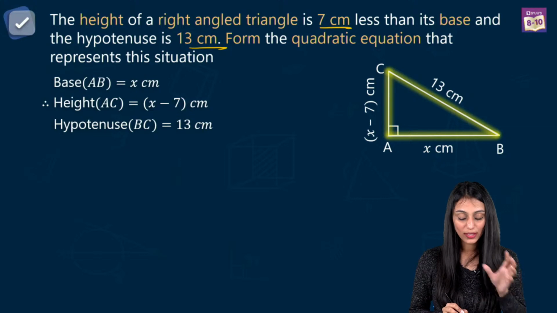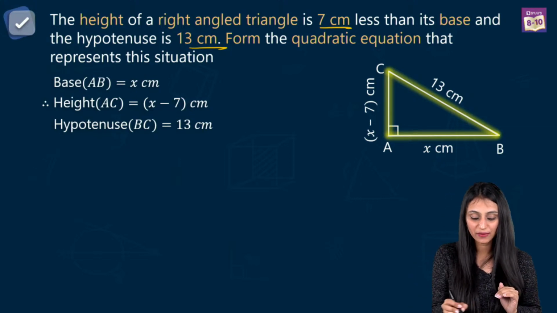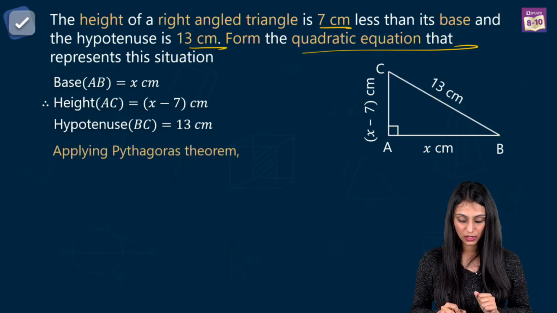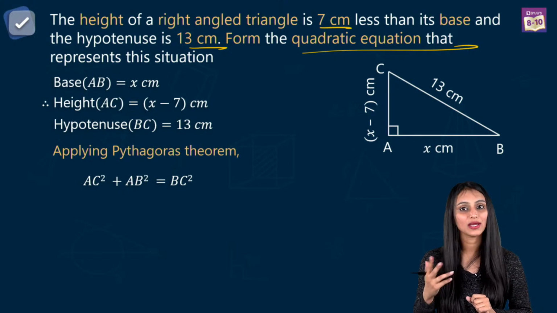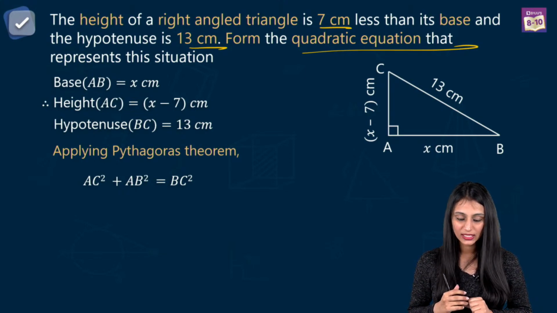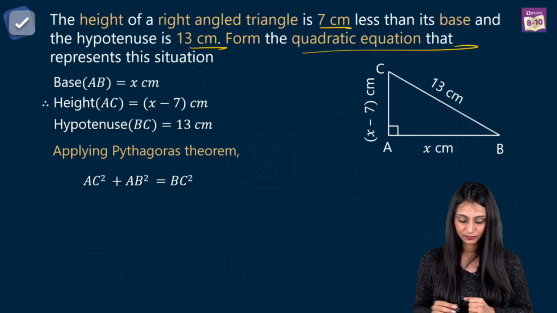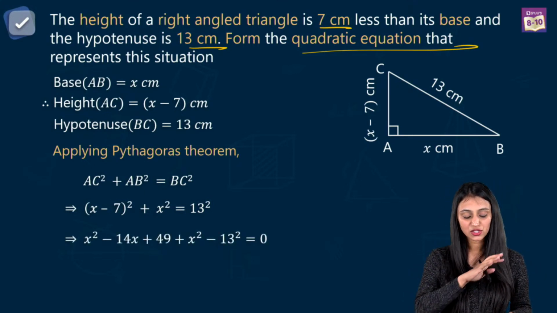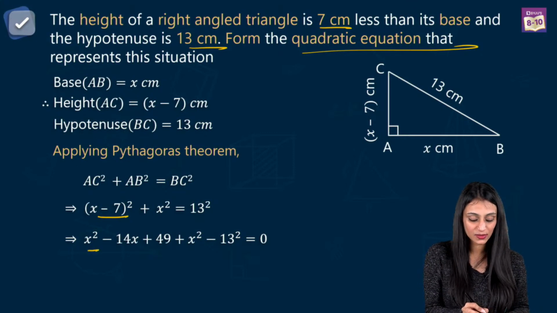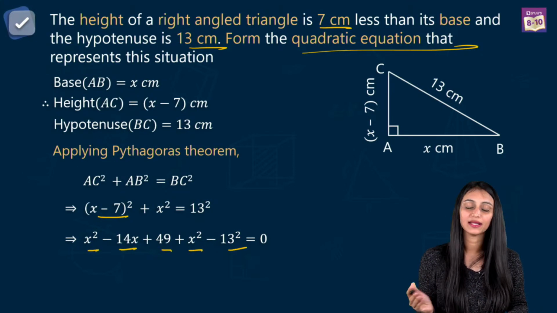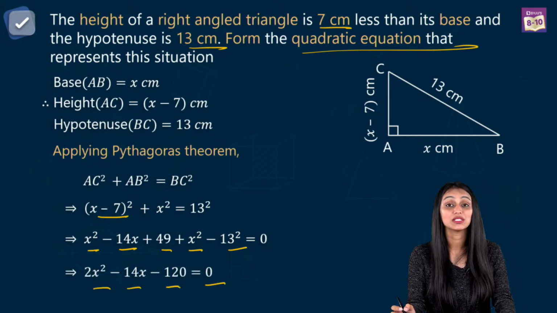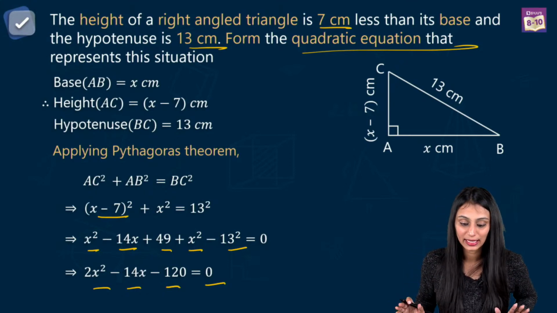Now it's a right angle triangle, so using the Pythagoras theorem, we just have to form the quadratic equation that represents this situation. So what do we have here? We have AC square plus AB square equal to BC square. Yes, that's x minus 7, that's the height. Let's substitute all the values here. We have (x minus 7) whole square plus x square equal to 13 square. Just open it up. This is (a minus b) whole square. So that's x square minus 14x plus 49 plus x square minus 13 square. You take it to the other side. So we have 2x square minus 14x minus 120 equals to 0. That's the final quadratic equation that we have.